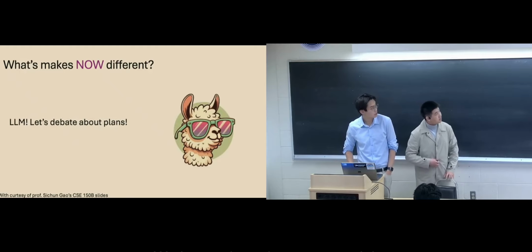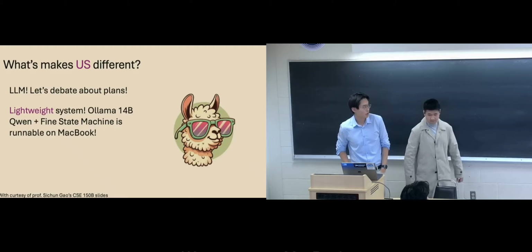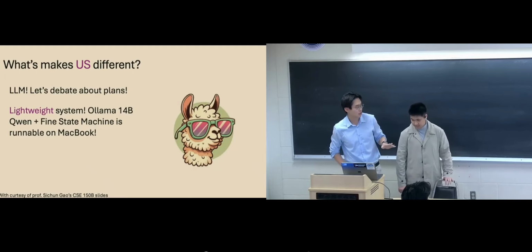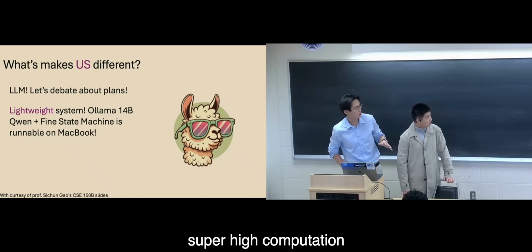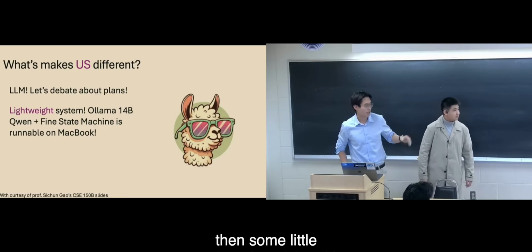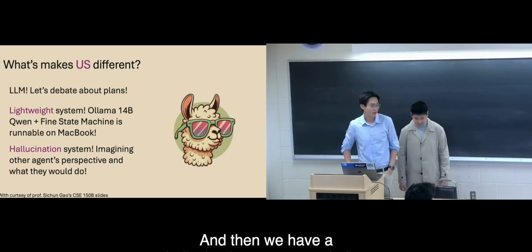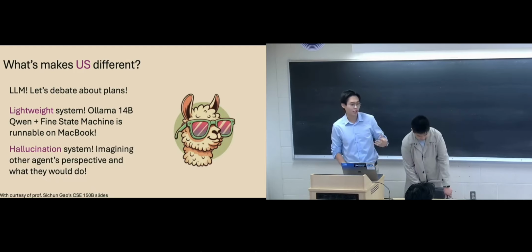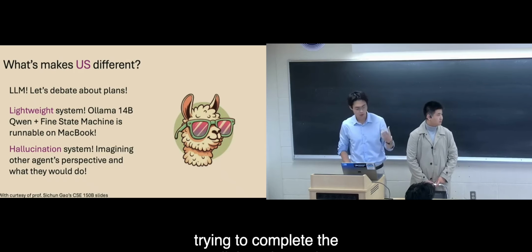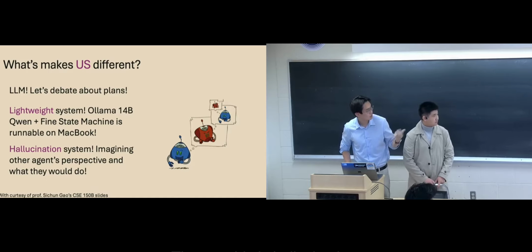Okay, so what makes us different? We have a large language model, but what makes us different is that we are a lightweight system. We can run on a MacBook. All training is run on my MacBook, so there are no super high computation costs or API costs. We use a lightweight system with Qwen 14 billion parameters, and some little engineering tricks with finite state machines for ensuring syntactic correctness. And then we have a hallucination system in which each agent tries to reason from other agents' perspectives, in essence trying to complete the collaboration task. So this is hallucination.